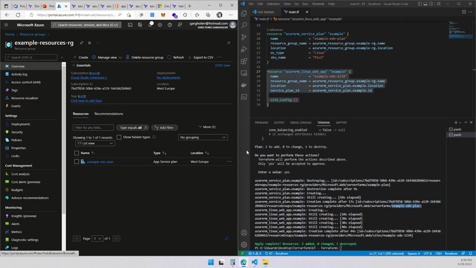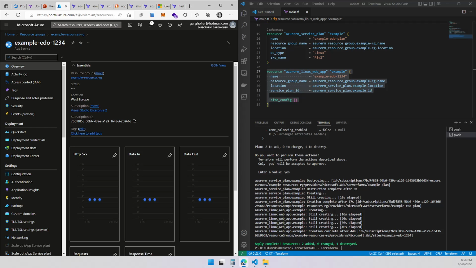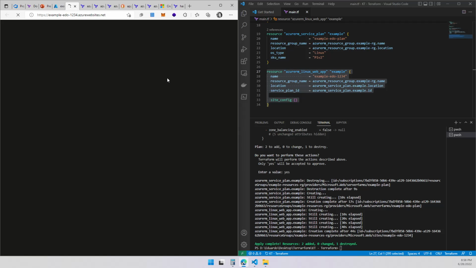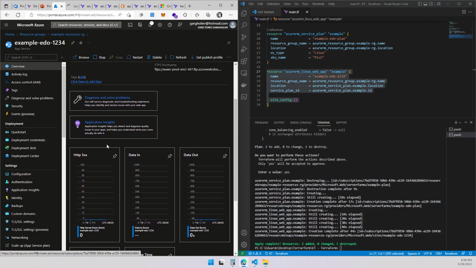Let's go back out and see now. Green. Remember when I told you green is good? Good. There were two resources added, zero changed and one destroyed. If I refresh over here, I should have my website. Now this one is globally unique, right? If I go to that URL, I should be able to hit it. Since it was created recently, we have to wait for it to warm up the host.